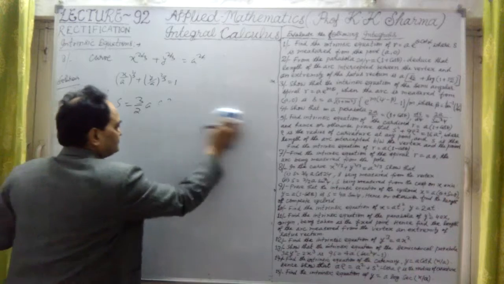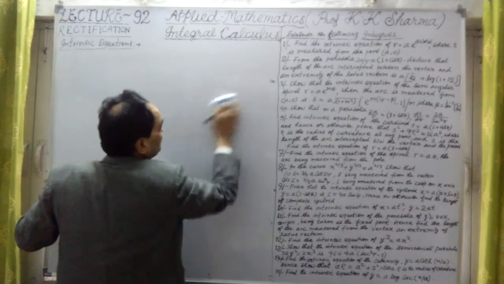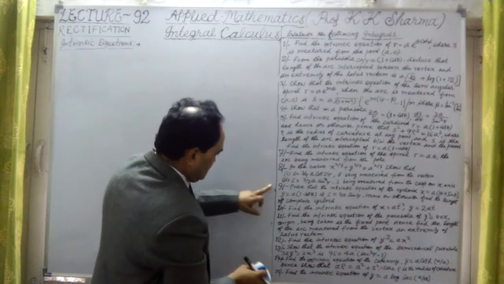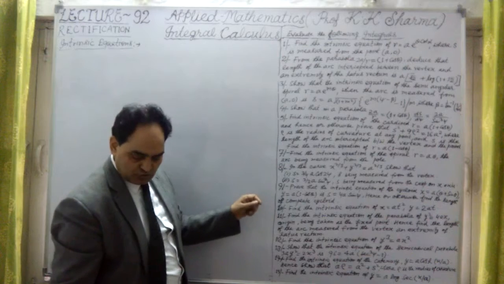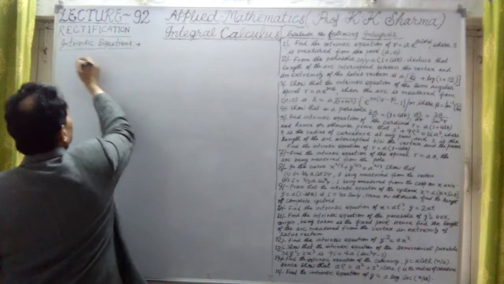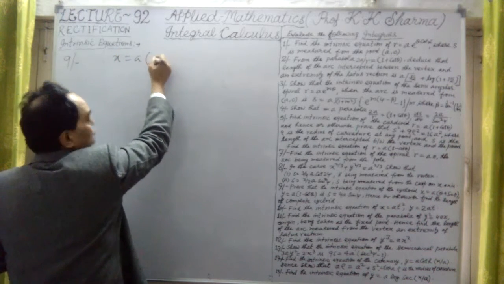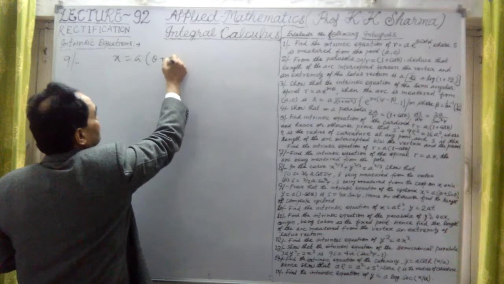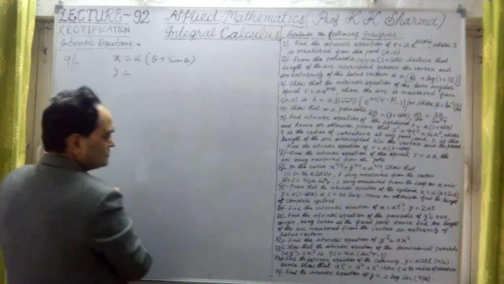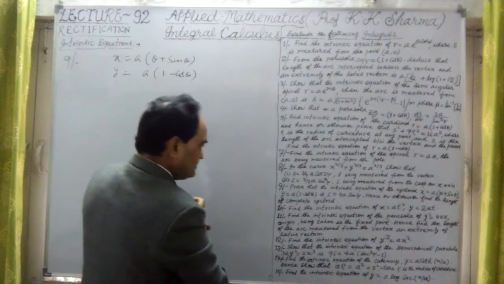Now let me take the ninth question. Question number 9 says: prove that the intrinsic equation of the cycloid x equal to a into (theta plus sine theta), and y equal to a into (1 minus cos theta).